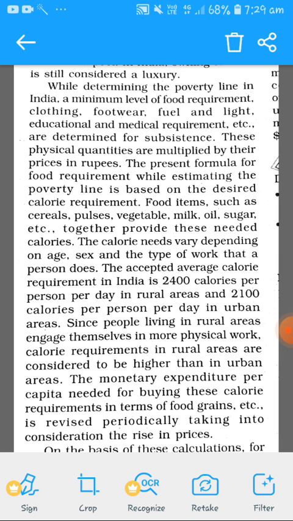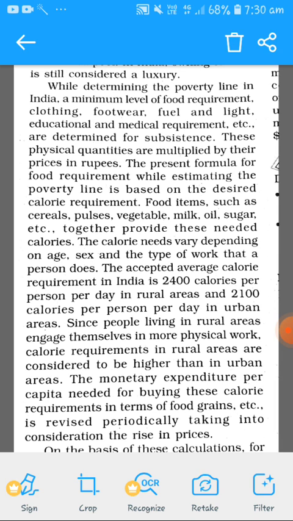So what is a calorie? A calorie is a unit of energy. You understood or not? If we are talking about energy, it is related to food, right? From food only you get energy. So as per your consumption, it is most commonly measured.